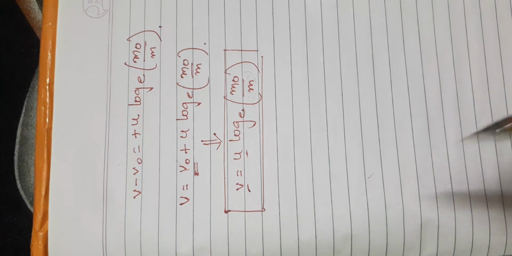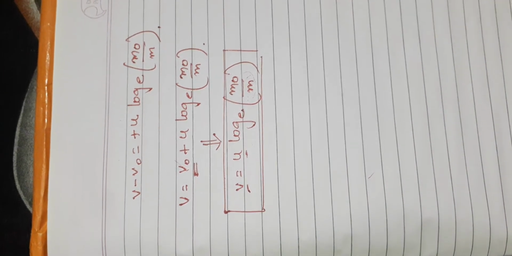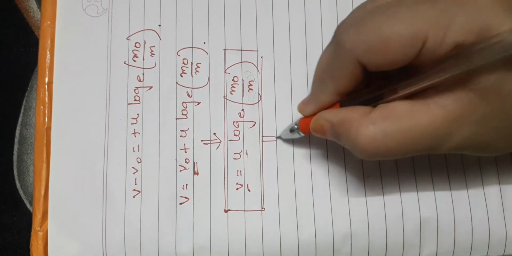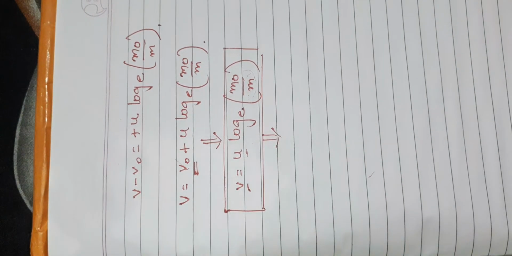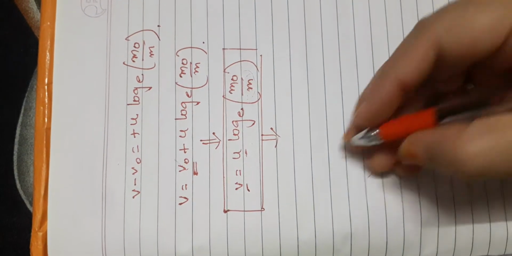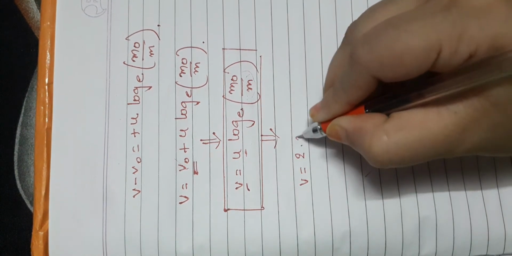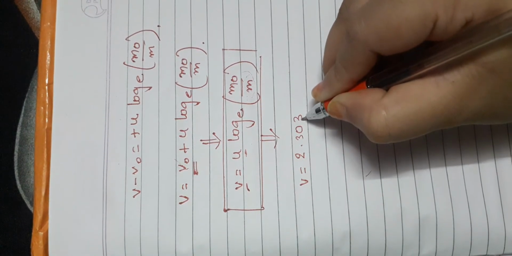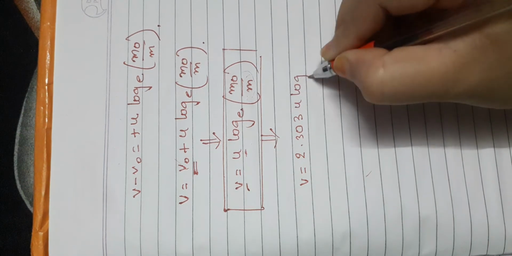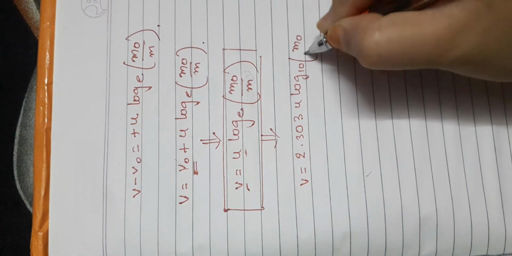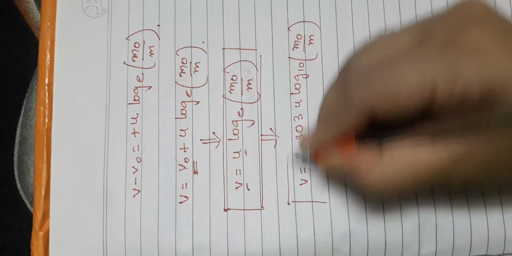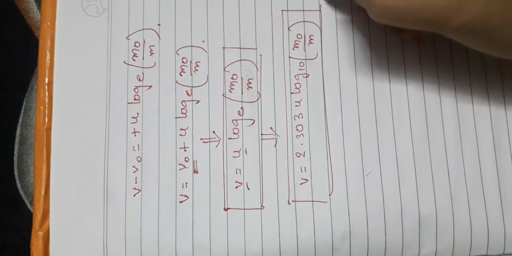If I write down the final velocity taking the base as 10, log 10, how does the velocity equation change? We need to multiply by 2.303, so v equals 2.303 u into log to the base 10 of m naught upon m. This can also be written in another form.